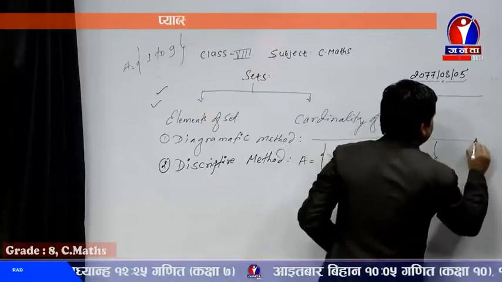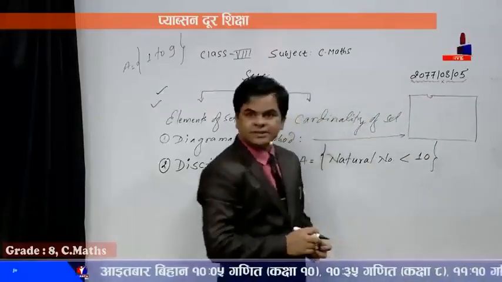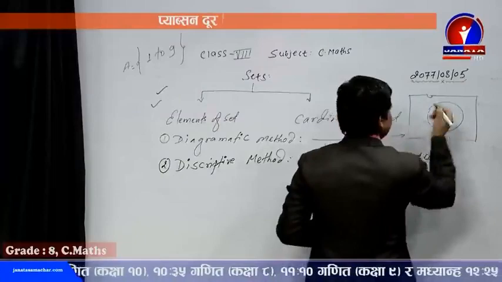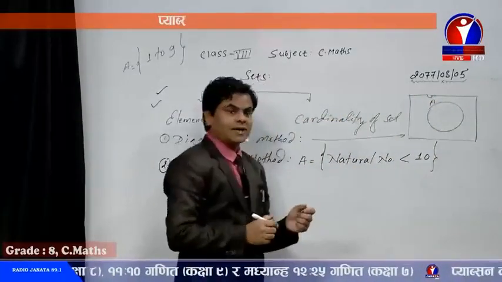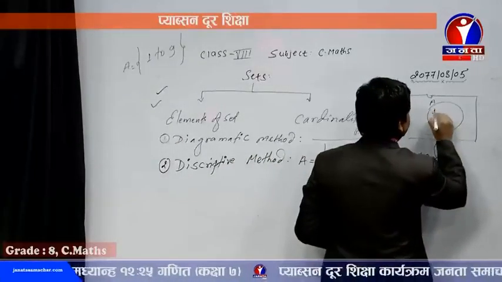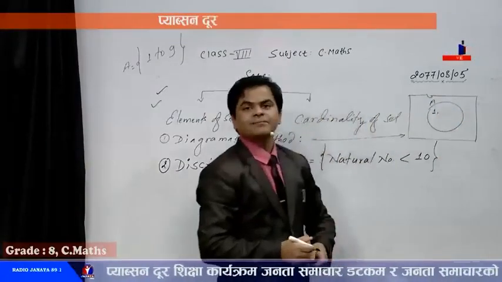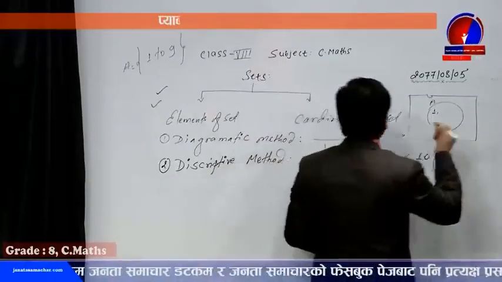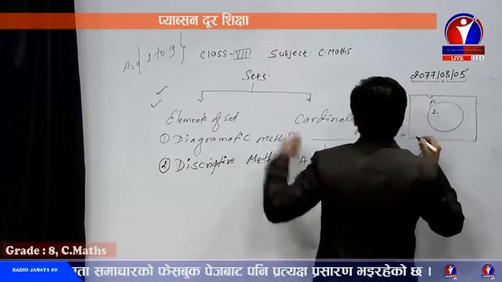a Venn diagram. We prepare a rectangle, and then we keep the universal set attached to the rectangle, and then we keep the subset A. And the elements of set A, what are they? 1 to 9 should be included inside the circle. 1 comma. After each element, we need to keep a comma so that there won't be a 2-digit number, in order to make a kind of separation between the elements.